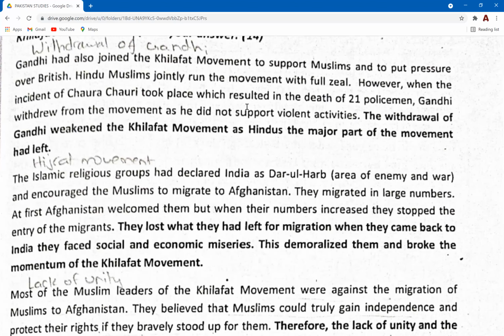When he saw that this movement had caused violence in India, he immediately called off the movement and withdrew the support from the Khilafat movement as well. This was a major blow for the Muslims because Hindus were a major part of the Indian community at that time, right? So the withdrawal of this support meant that Muslims were now outnumbered by the British. They didn't have enough, you could say, numerical strength to carry on this movement.